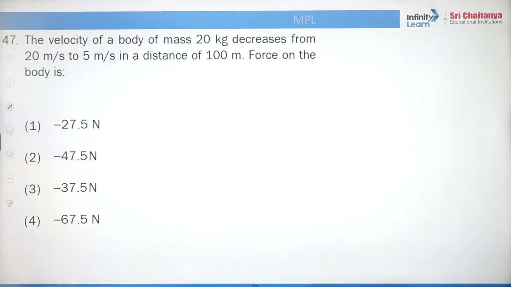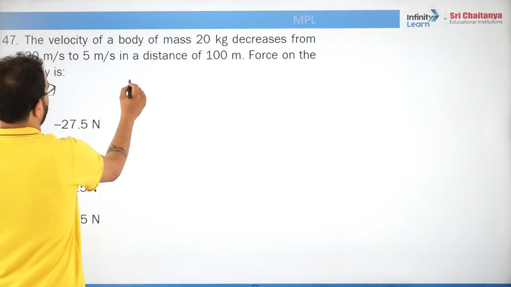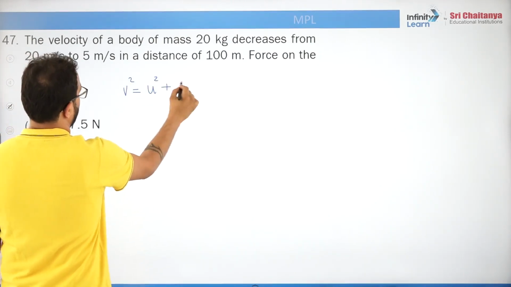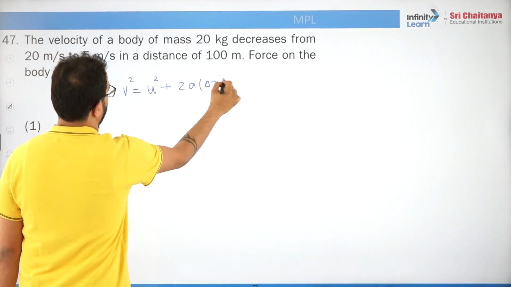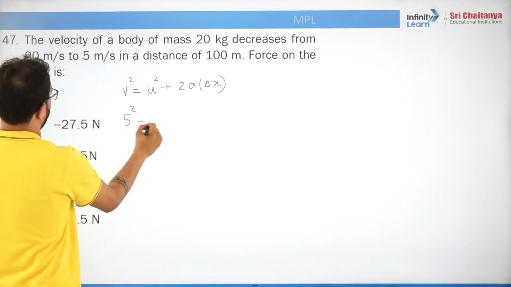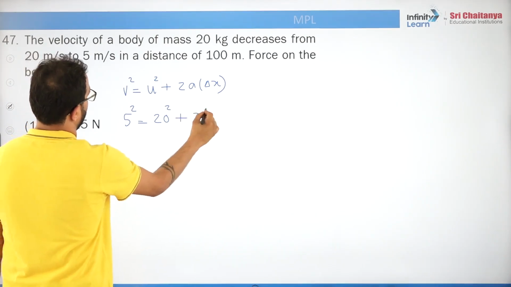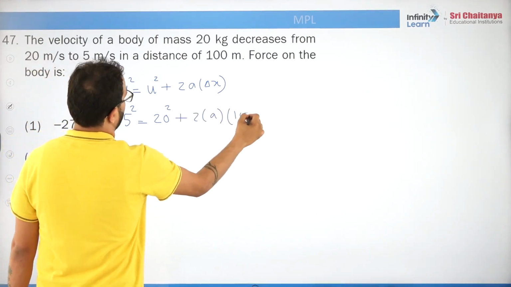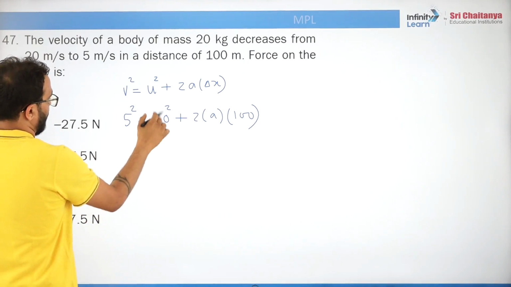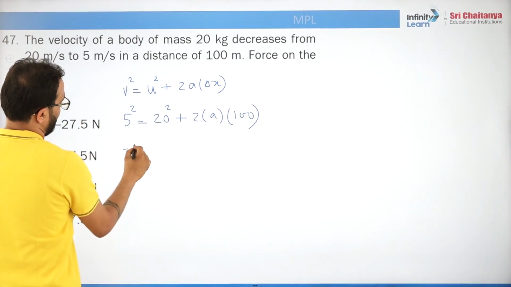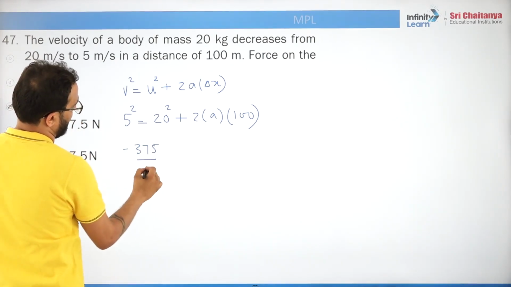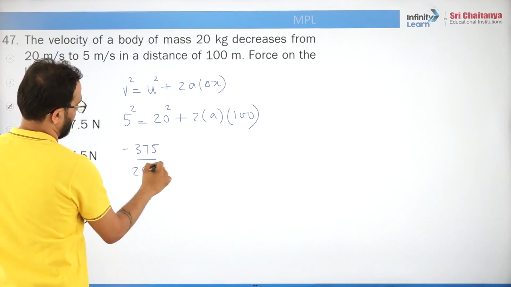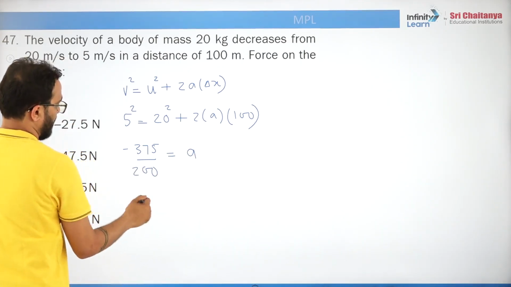Got it? The velocity of a body of mass 20 kg decreases from 20 to 5 in a distance of 100 meters. Find the force. It's simple. I guess now you can do it. You will say, sir, V square is equals to U square plus 2A delta X, right? V is how much? 5 square. U is how much? 20 square plus 2 into A. Delta X is how much? 100 meters. How much is this? 400 minus 25, 375. 375 by 200 is equals to A. Now what is force?